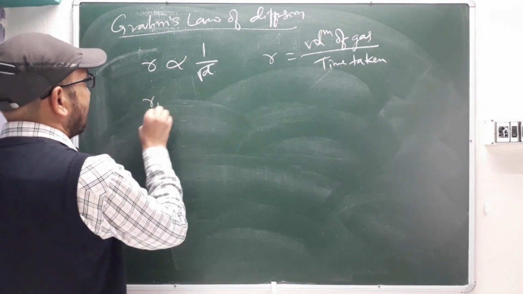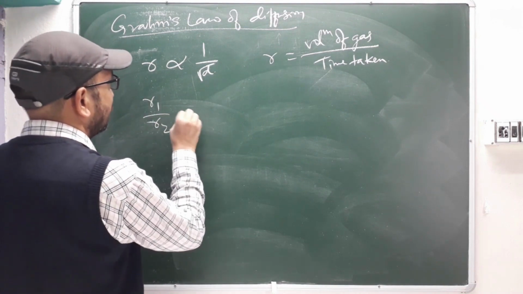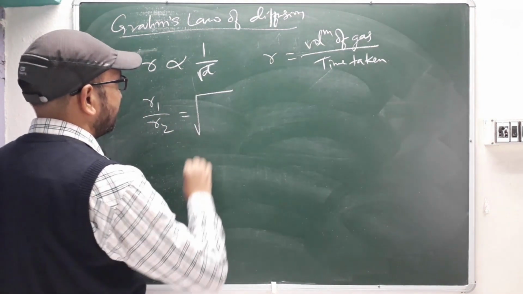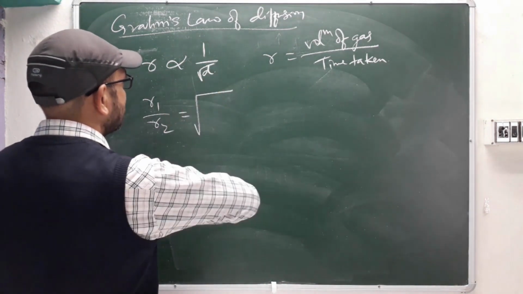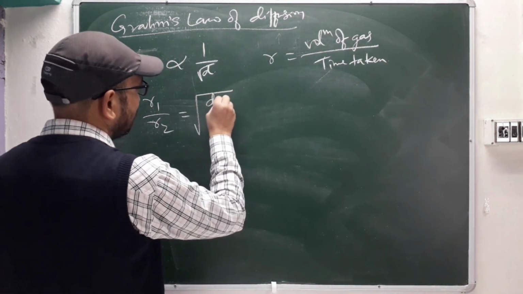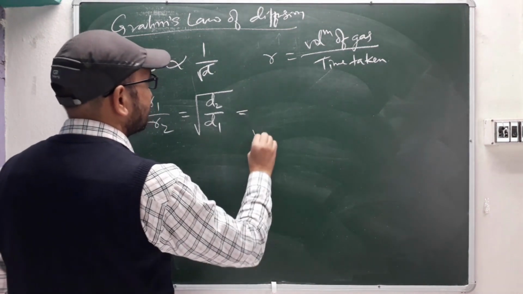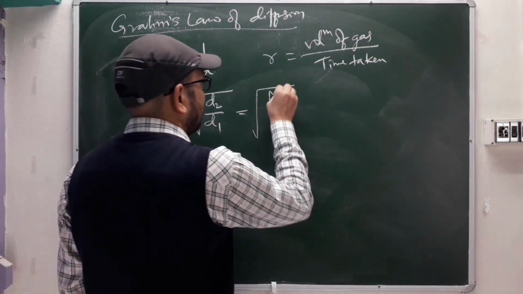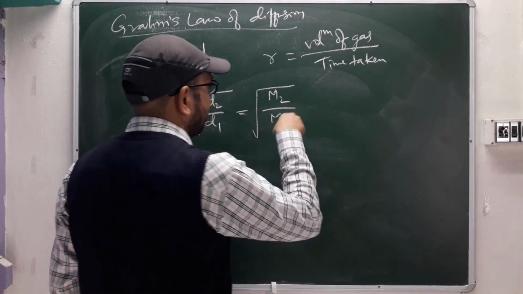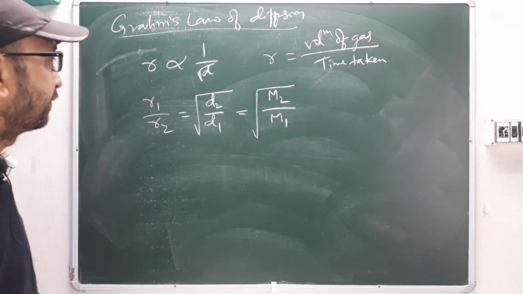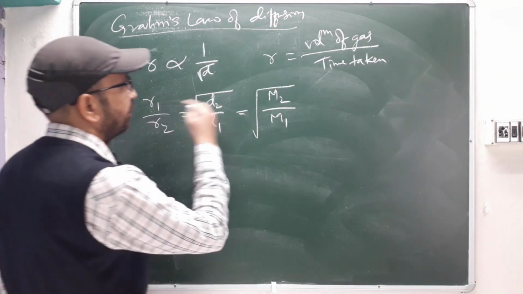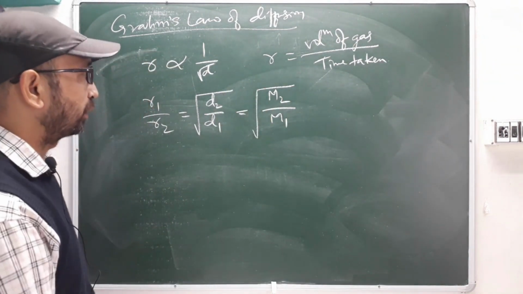So R1 divided by R2 equals, since it is inversely proportional, under root d2 divided by d1, and this you can directly relate with molecular weight 2 divided by molecular weight 1. This relation you can give directly between the rate of diffusion and your molecular weight.